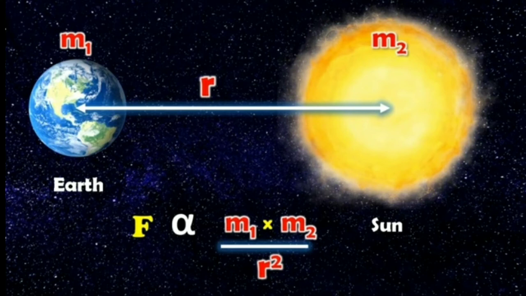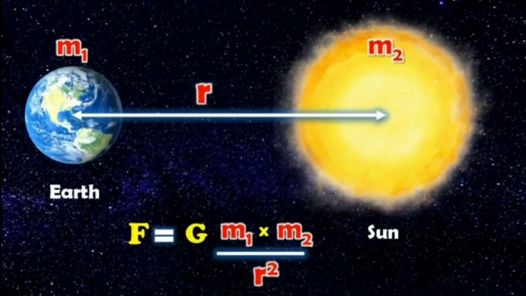What is the distance between them? We have just said it is r, or we can also denote it by d. So it is the square of the distance, r square. Therefore, F is directly proportional to m1 m2 upon r square. Now to remove the sign of proportionality, we write G as the gravitational constant. So F is equal to G m1 m2 upon r square.